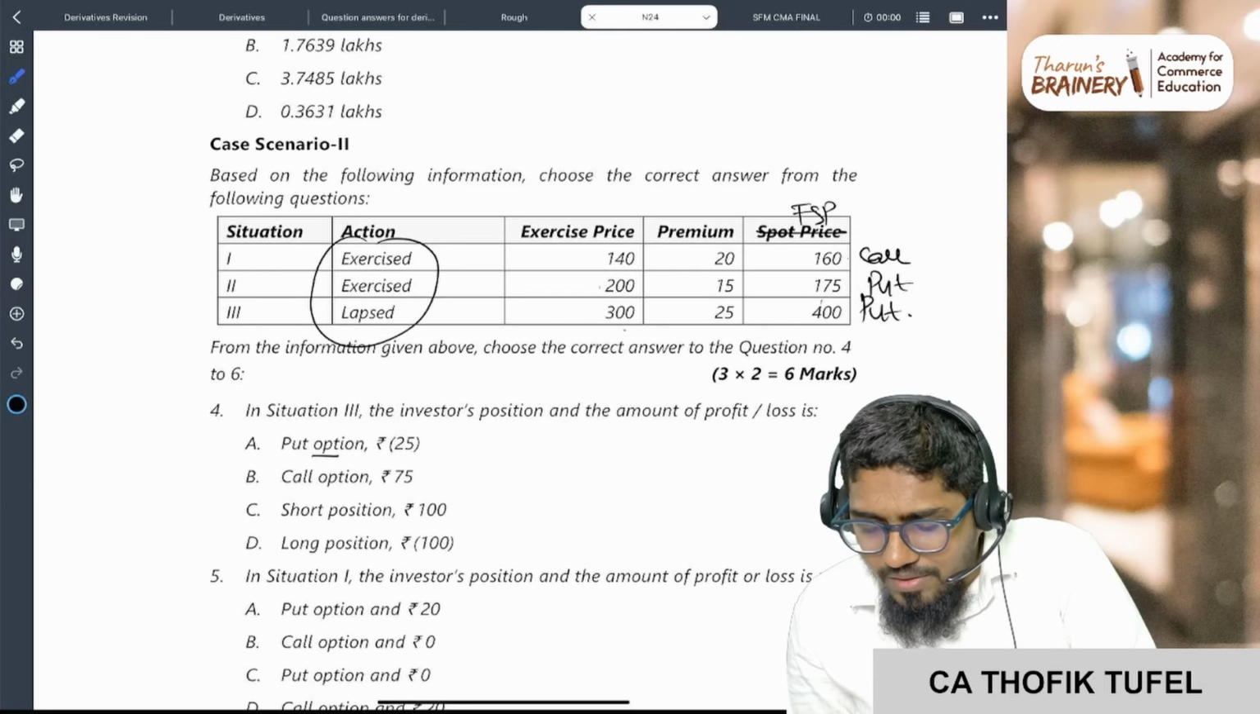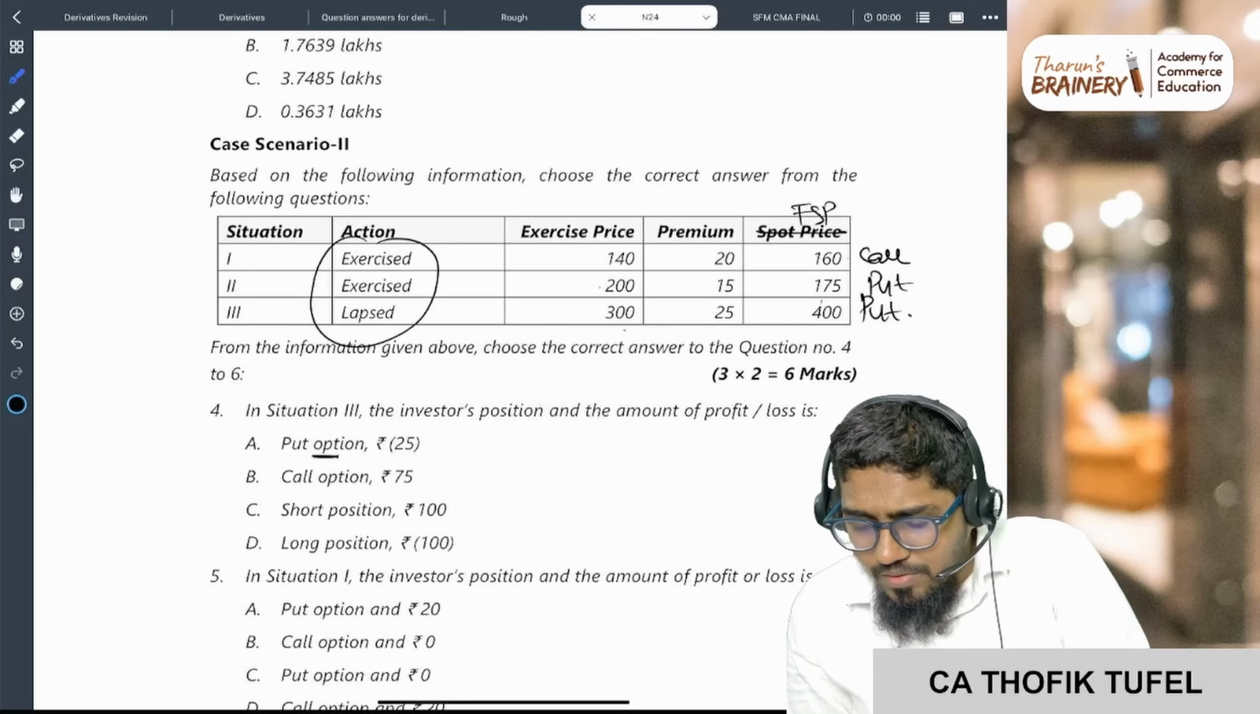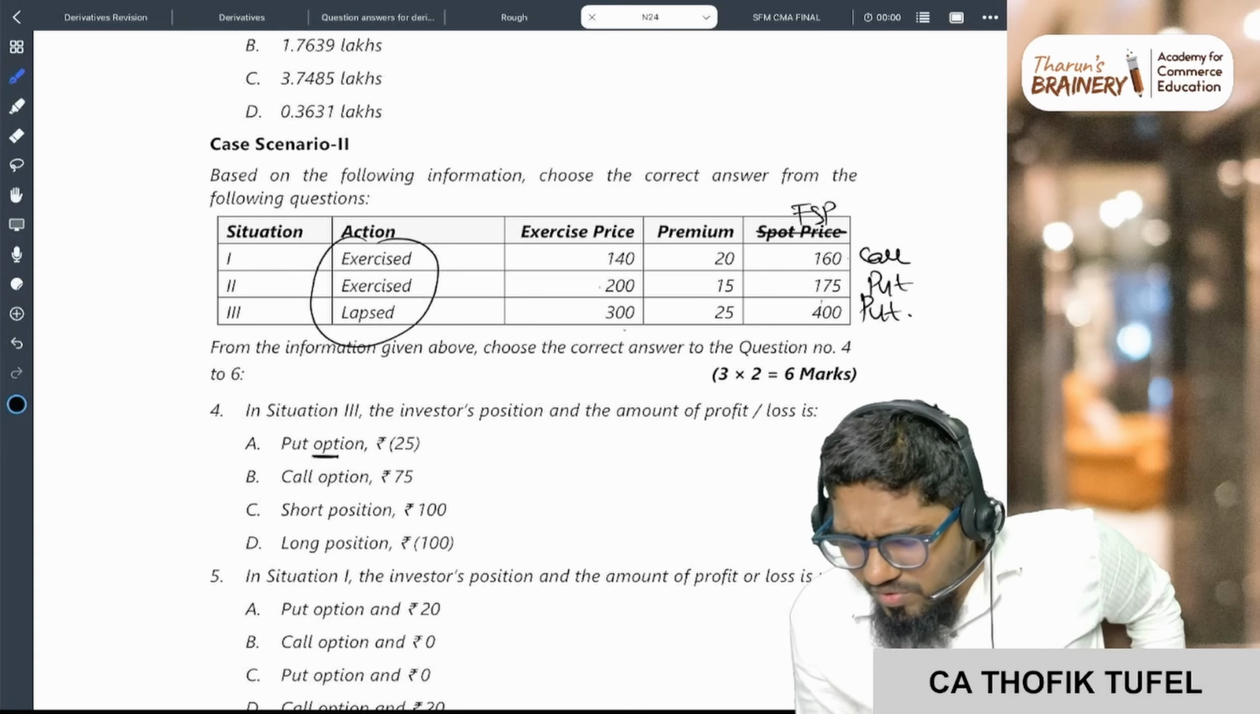Investor's position and the amount of profit or loss.